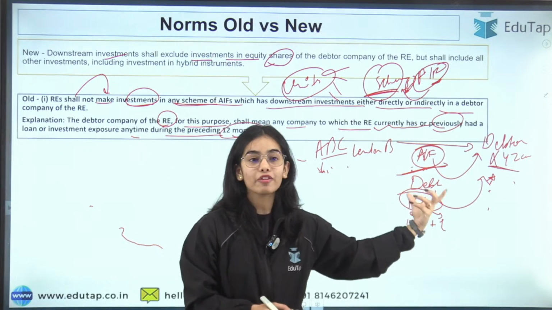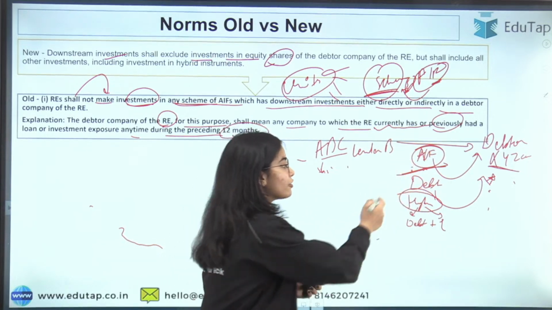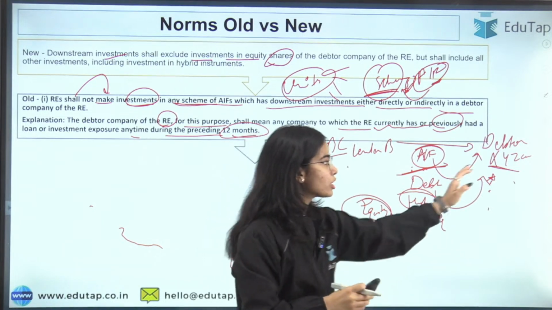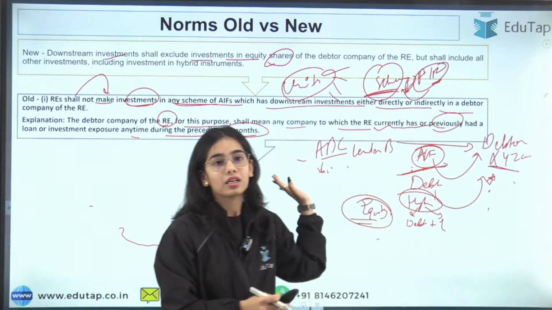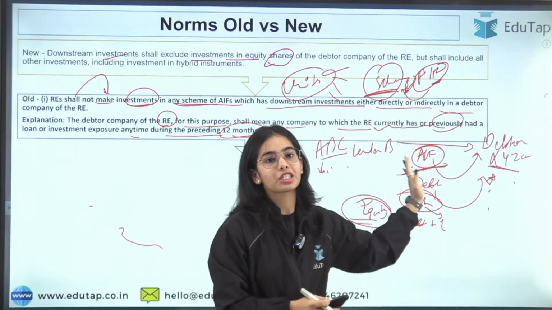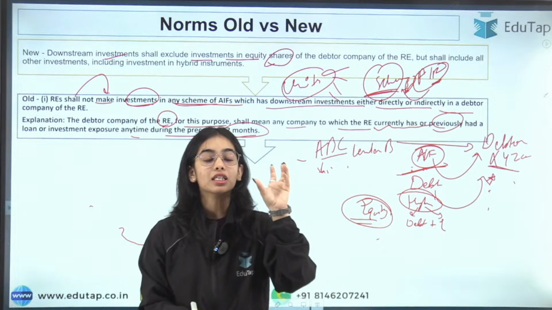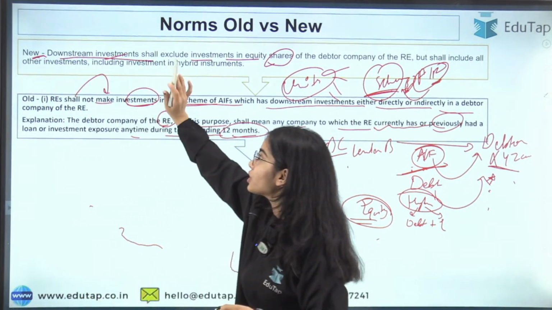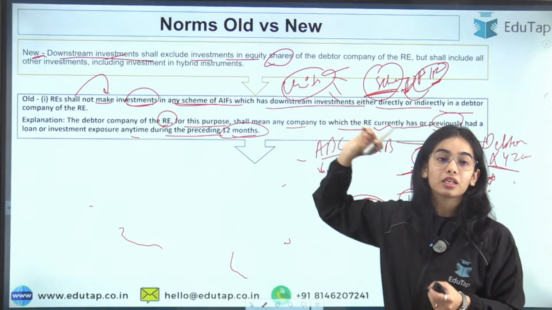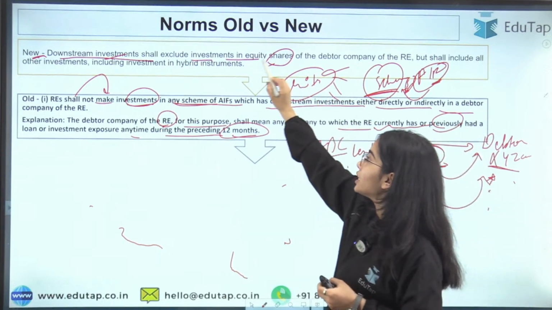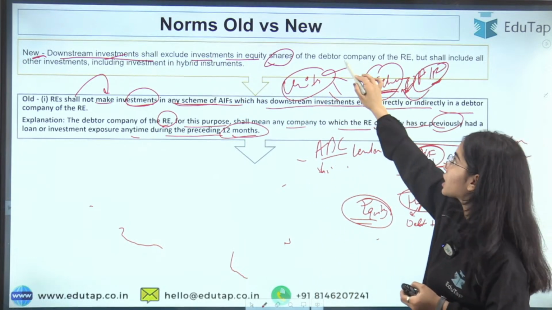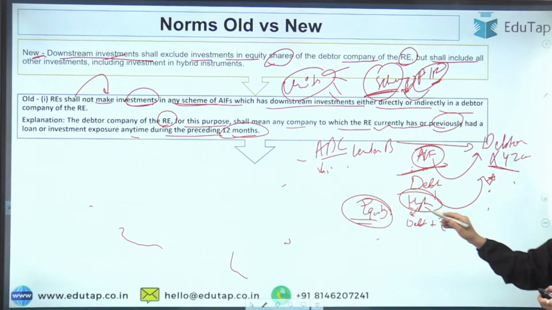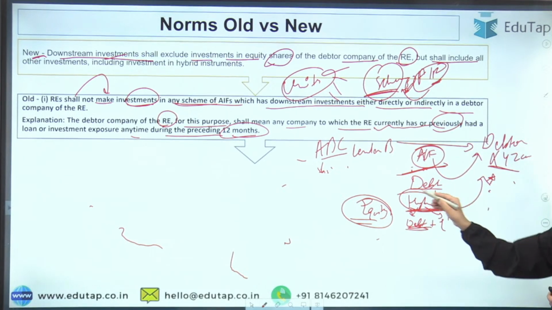But if this AIF scheme is doing the investment through equity, that is, the shares of this debtor company are being bought, then the ABC Bank can invest in the AIF. So it has been clarified in the new norms that the downstream investment shall exclude the investment in equity shares of the debtor company of the regulated entity, but shall include all the other kinds of investments such as the hybrid investment, including the debt and the debt instruments directly.